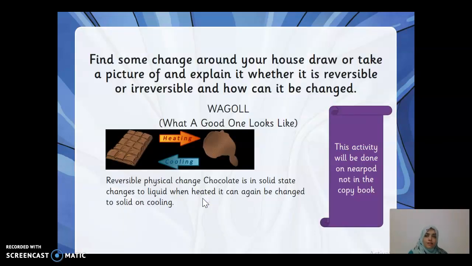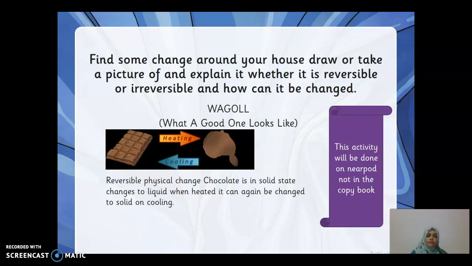Now this activity on this slide is if you're doing it on Nearpod. If you are on Teams, we will do this on Nearpod. All you have to do is find something in your house that you can change. For example, I have a paper. Now I fold this, and this is a physical change, and it is reversible because folding paper is a reversible change, because no new substances form.